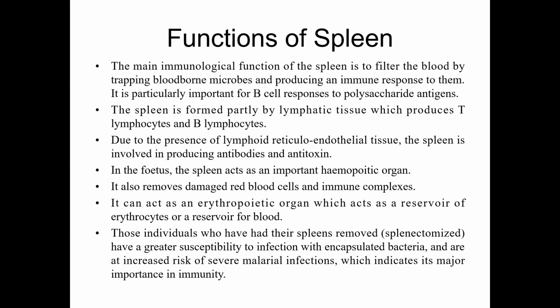The spleen is formed partially by lymphatic tissue, which produces T lymphocytes and B lymphocytes. Due to the presence of lymphoid reticular endothelial tissue, the spleen is involved in producing antibodies and antitoxins. In the fetus, it is an important organ acting as a hemopoietic organ.